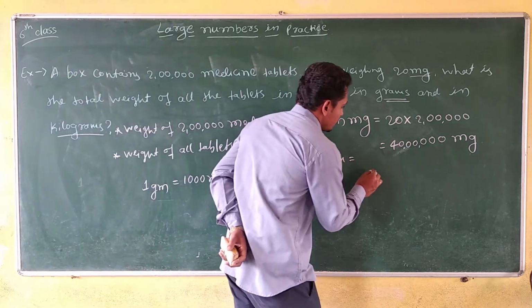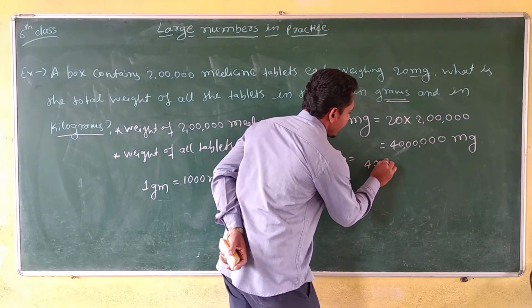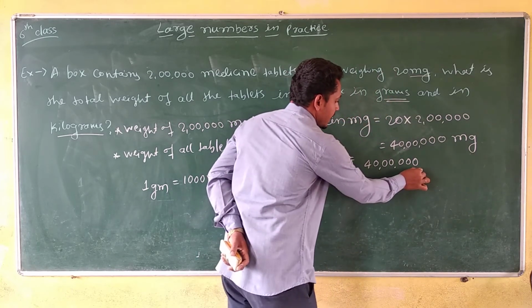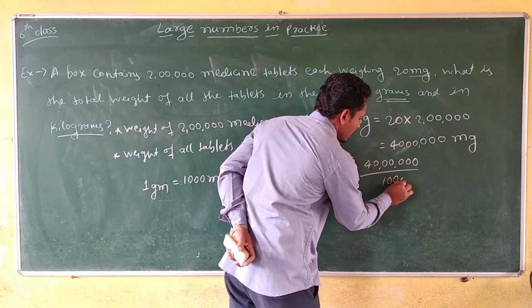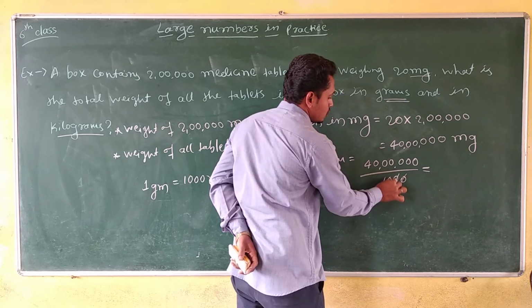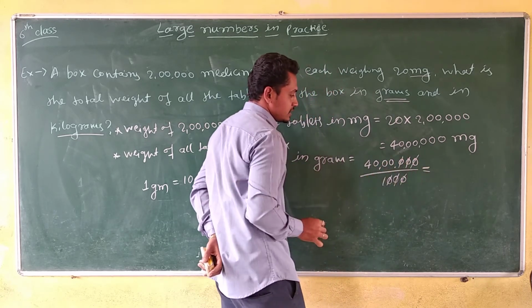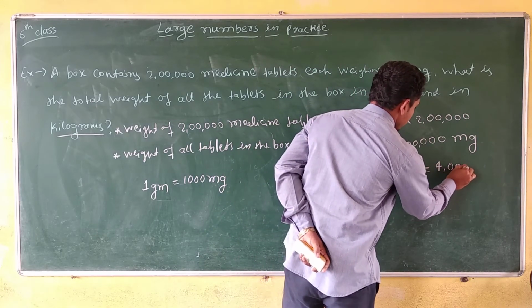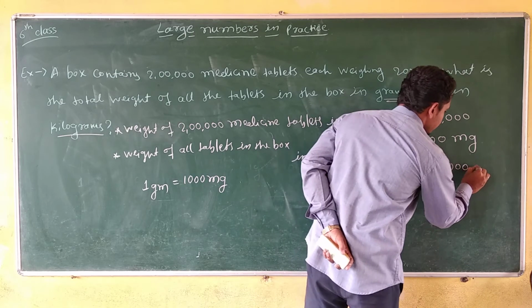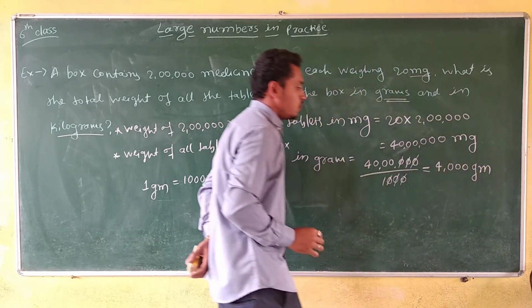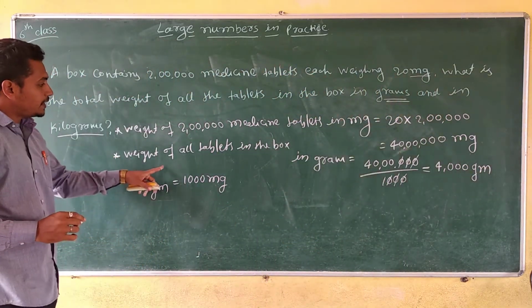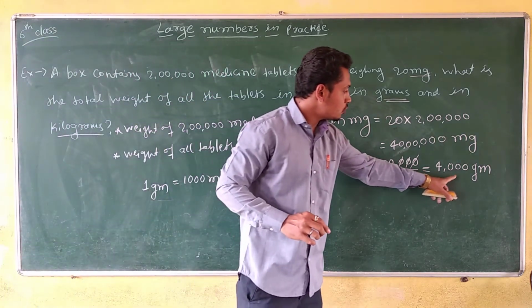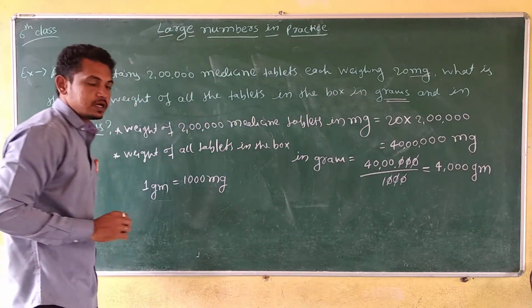So 40 lakh divided by 1000: three zeros get cancelled, so it is 4000 grams. The weight of all tablets in the box is 4000 grams. Is it right?